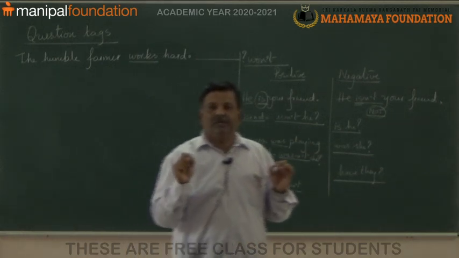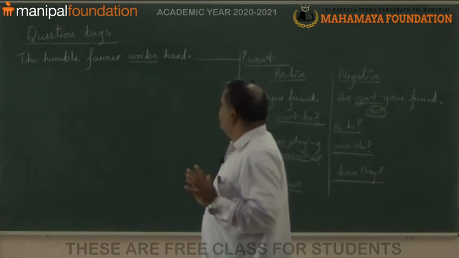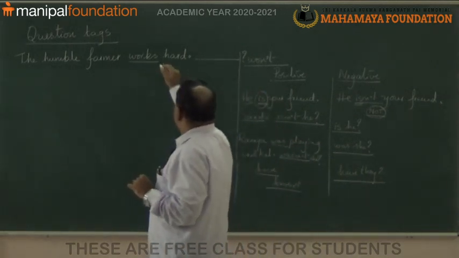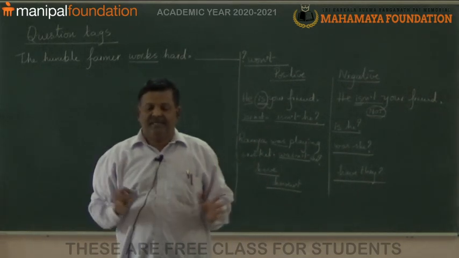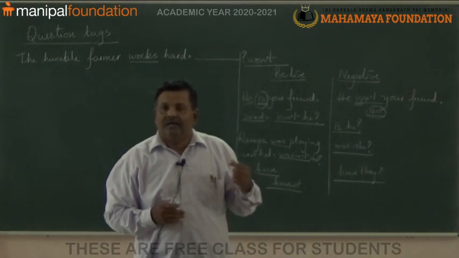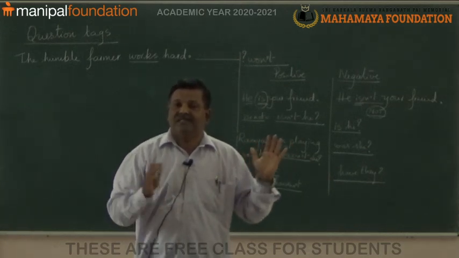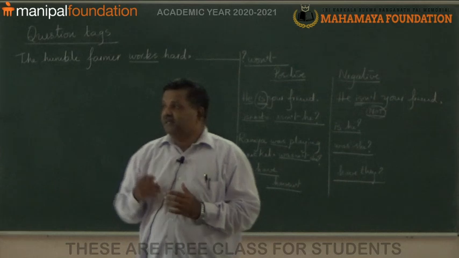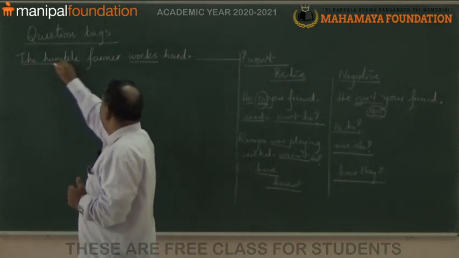So, there is only the use of the verb work. The humble farmer works. That means this is simple present tense. I go there, he goes there. Simple present tense. And the subject is third person, that is the humble farmer.